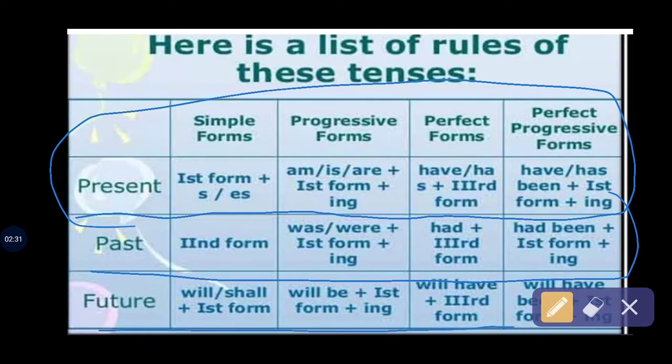Please cram or memorize this table. It is really helpful for all of you because if you know the rules, you will apply them easily, and your sentence formation is going to be right and correct. So before learning tenses, you have to cram or memorize this table.